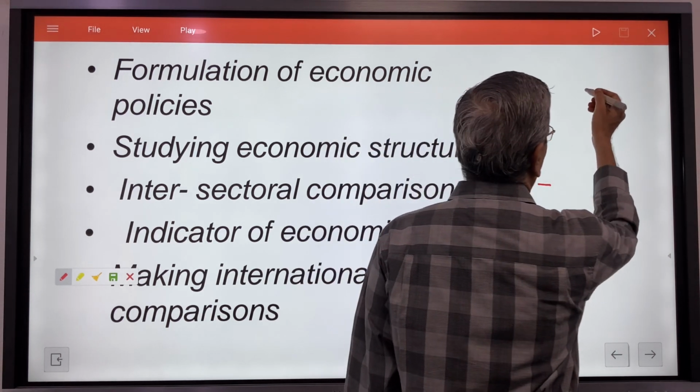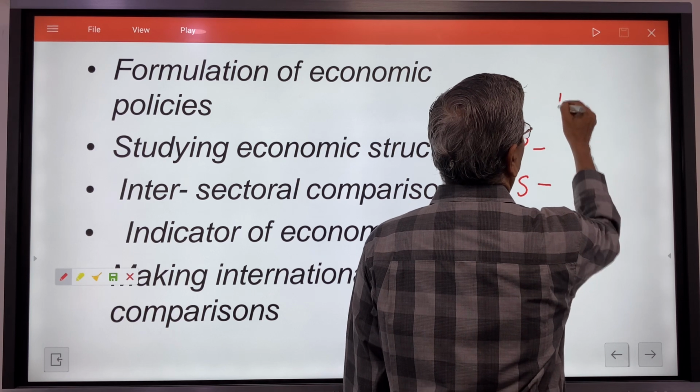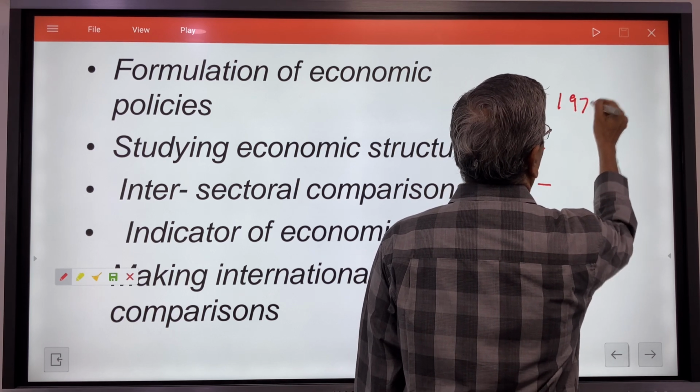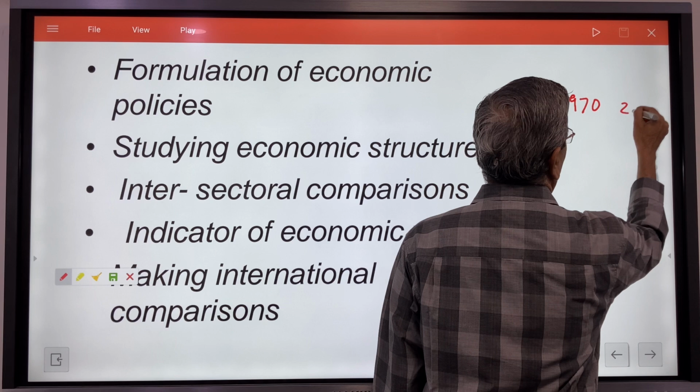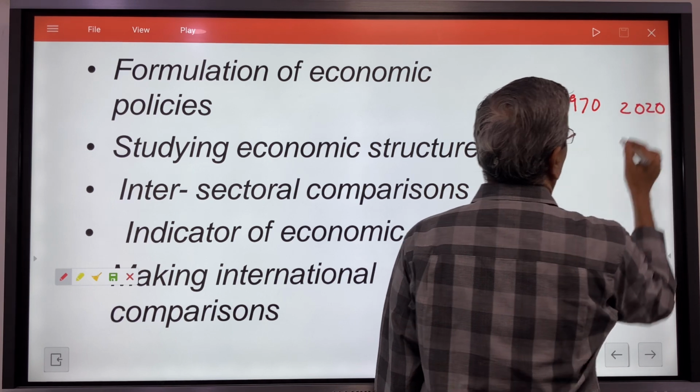Initially, to measure the country, if you take the data from the 1970s, and today if you take 2020 data, what happens?